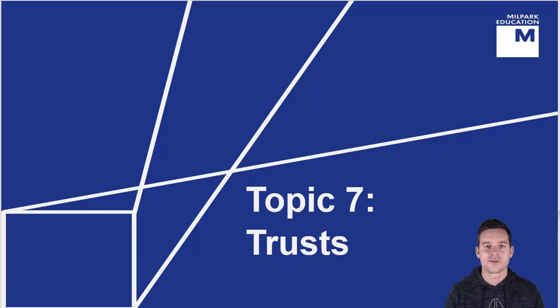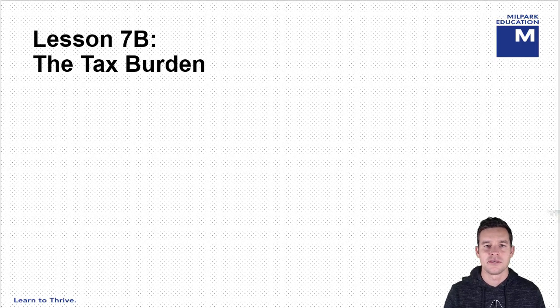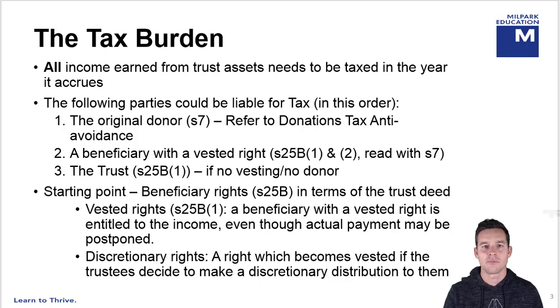This is Topic 7, Trusts, Lesson 7b, the tax burden. We established in video 7a that all income earned from trust assets needs to be taxed in the year that it accrues. The purpose of this video is for you to gain a better understanding of where that tax burden falls. Now, there are three parties that can be taxed on the income accruing from trust assets.